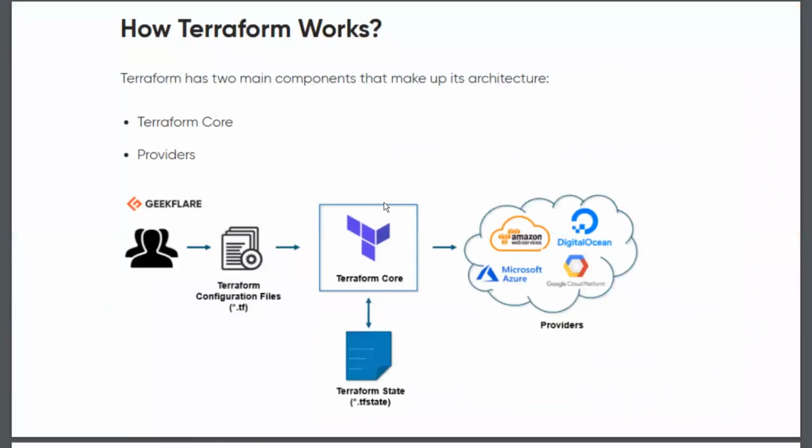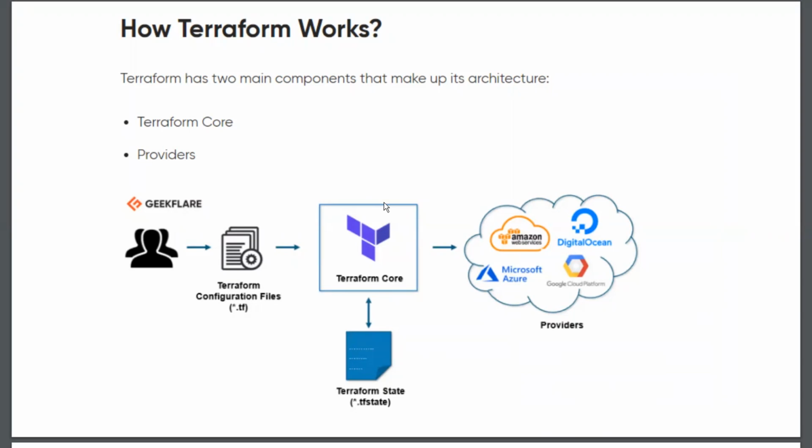Then how does Terraform work? I already said it has two states: a desired state and a present state. So Terraform core is divided into two: the desired state and the present state. We call them Terraform state, that's the tfstate, and the Terraform configuration file, .tf. So there's a state that already existed and there's a state that you want to go into. You have to take note of that.